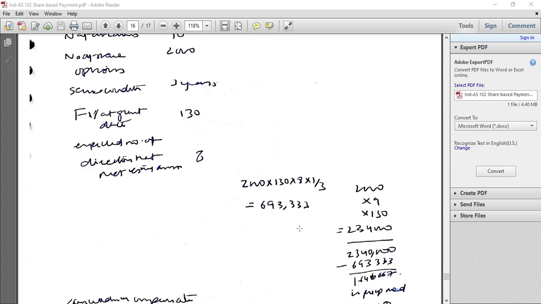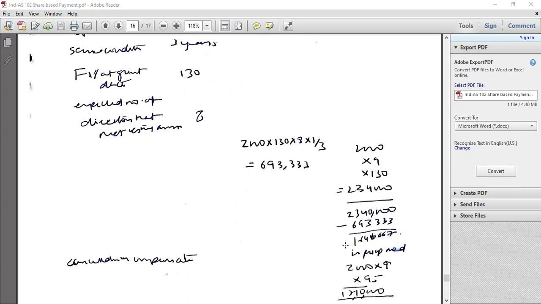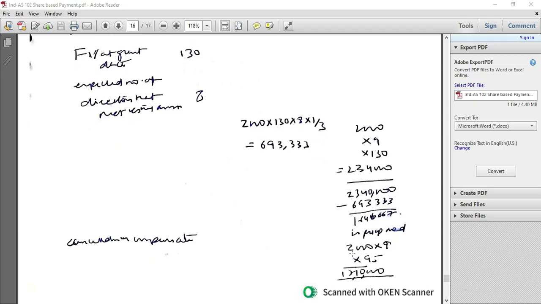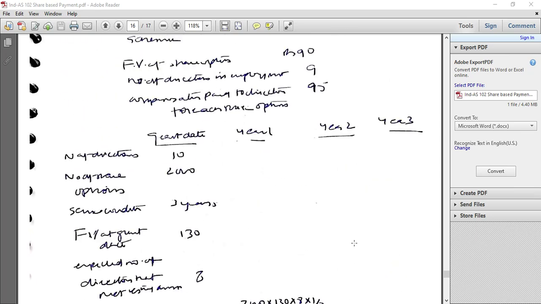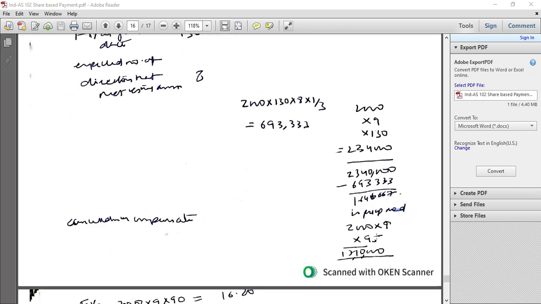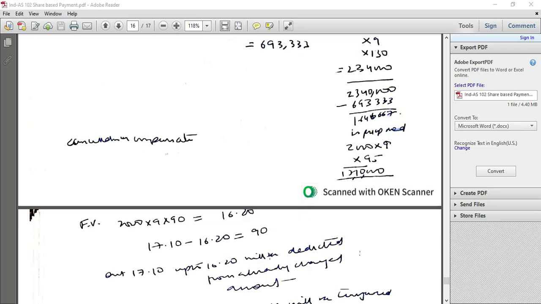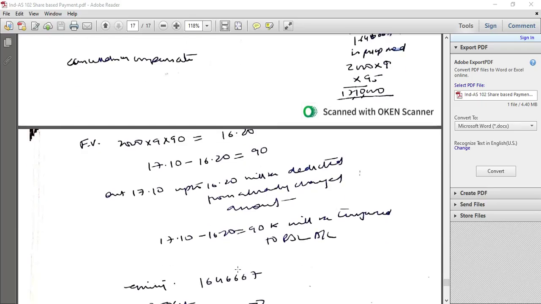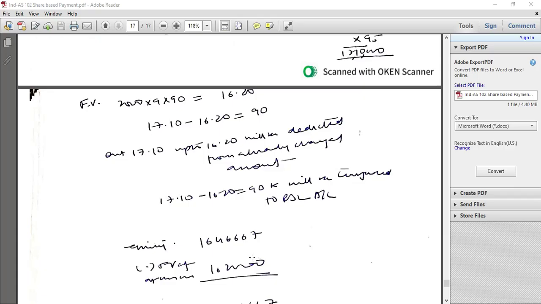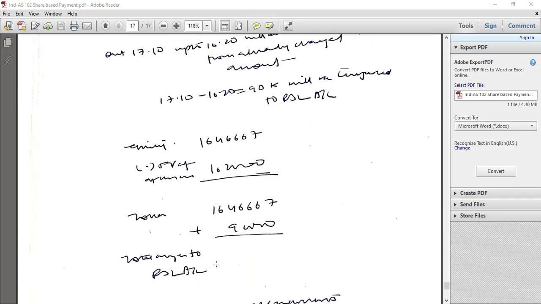Minus 69,333, that is 1,64,667, would be preponed. Cancellation compensation is 2,000 into 9 into 95, that is 17 lakh 10,000, and fair value of cancellation compensation is 2,000 into 9 into 90, that is 16.20 lakh. So 17.10 minus 16.20, an additional 90,000 would be charged in year 2. That is, the total charge in year 2 would be 1,64,667 plus 90,000.